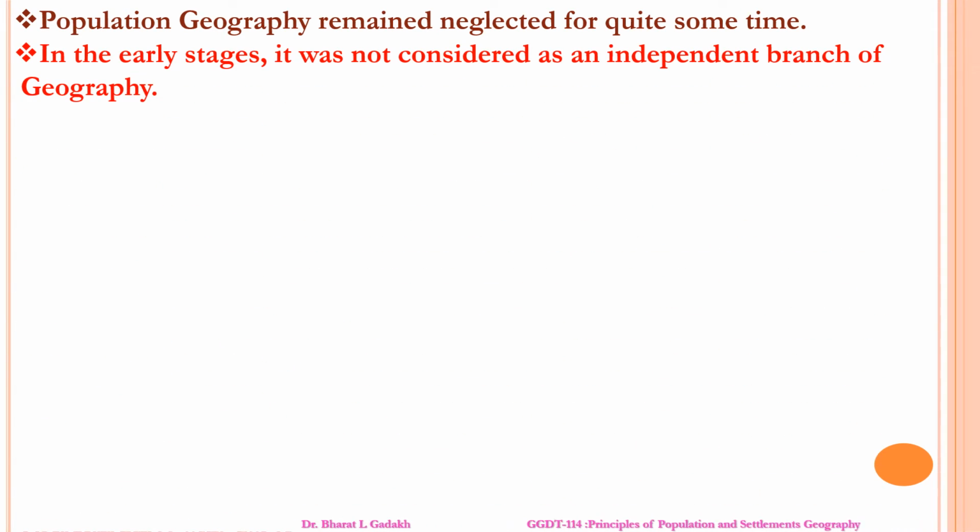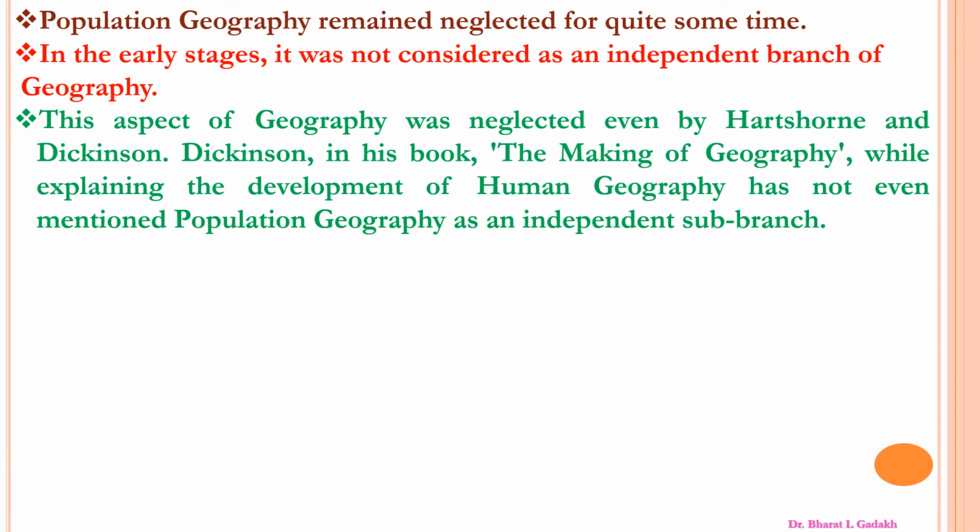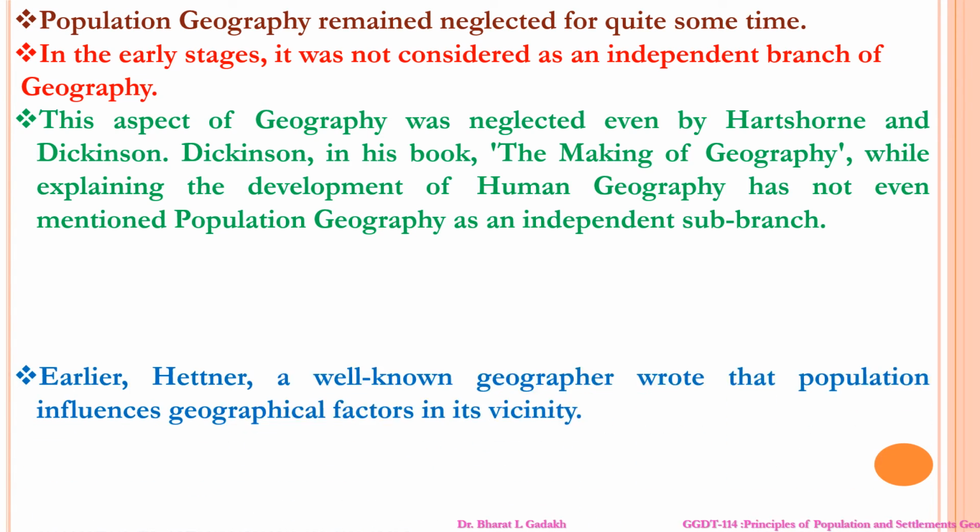Why? First, in the early stage, it was not considered an independent branch of geography. So this aspect of geography was neglected. Even Hodgson and Dixon, in their book Making of Geography, while explaining the development of human geography, did not mention population geography as an independent branch.